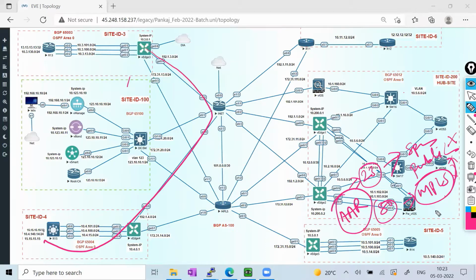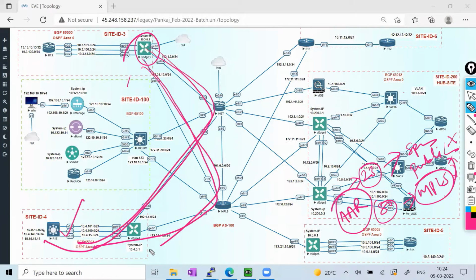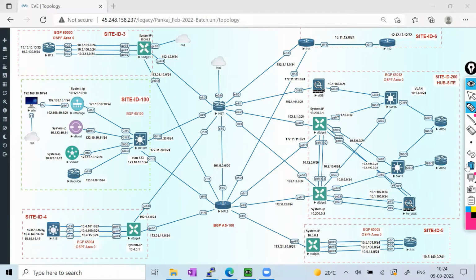But in the ideal scenario, I want this router to recognize the application, and based on the application, always send telnet traffic via the internet, and always send port 80 or HTTP or HTTPS traffic via the MPLS. So does everyone understand the requirement and the current flow, or does anyone not understand? Let me know.